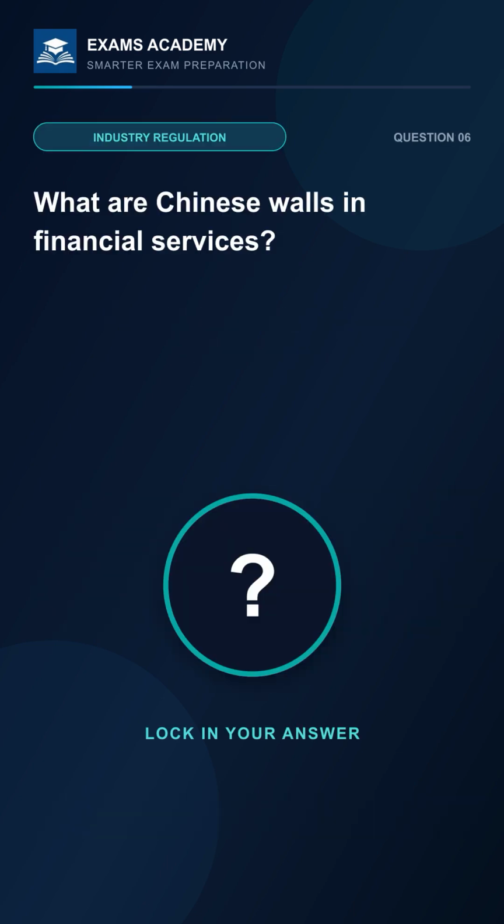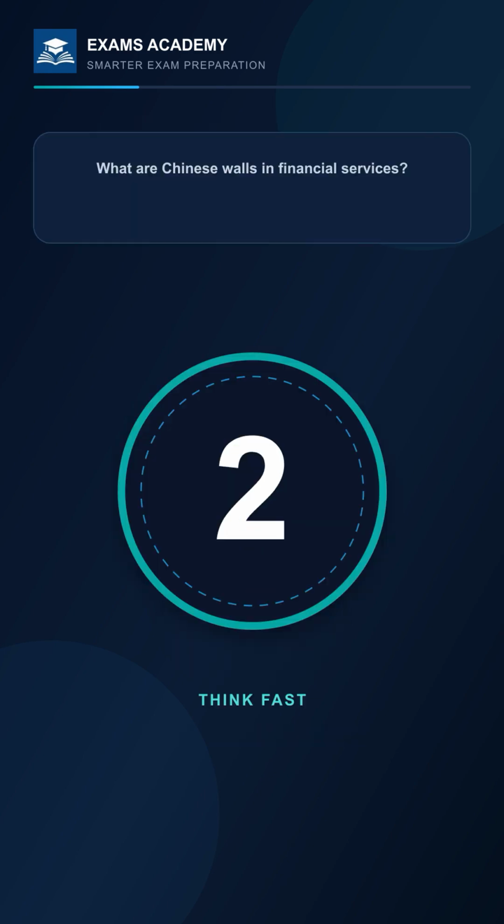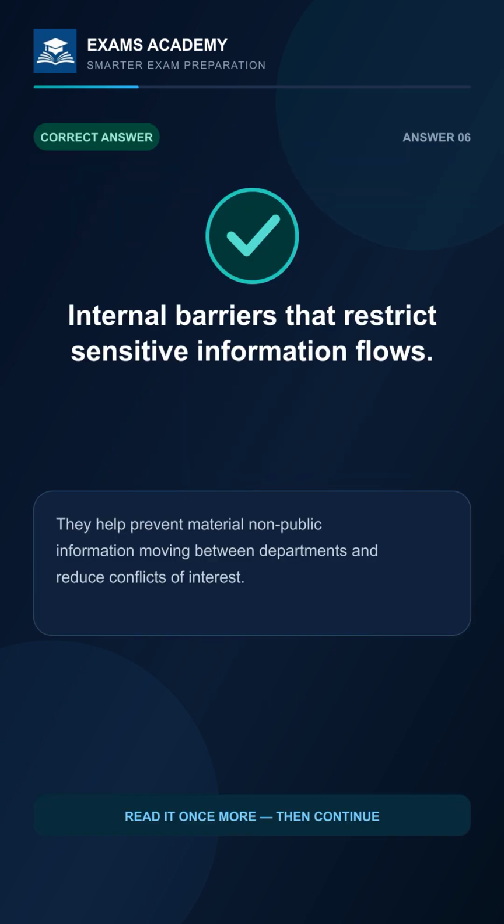What are Chinese walls in financial services? 3, 2, 1. The answer is internal barriers that restrict sensitive information flows. They help prevent material, non-public information moving between departments and reduce conflicts of interest.